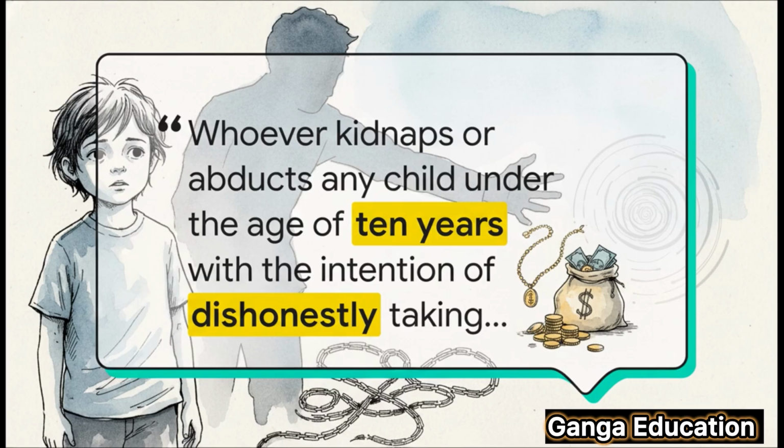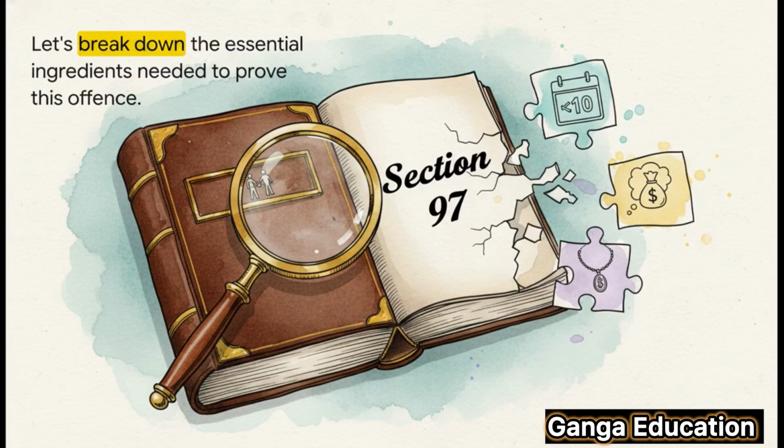In simple language, what this really means is any person who kidnaps or abducts a child under the age of 10 and their intention is to dishonestly take some movable property, like jewelry or money, from that child, will be held liable under this section. For your judiciary exams, the best way to understand and write answers for any section is to break it down into its essential ingredients. It just makes things so much easier.